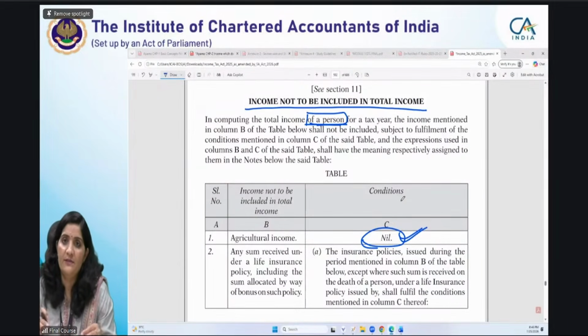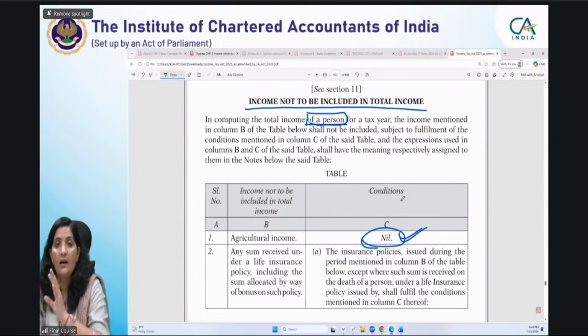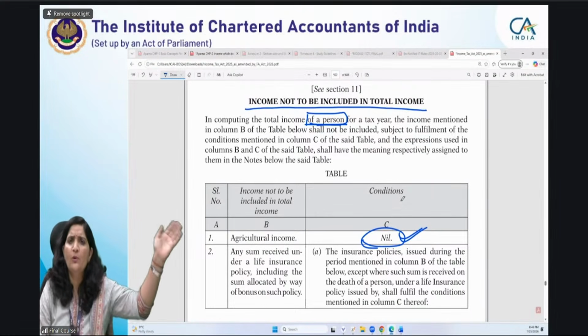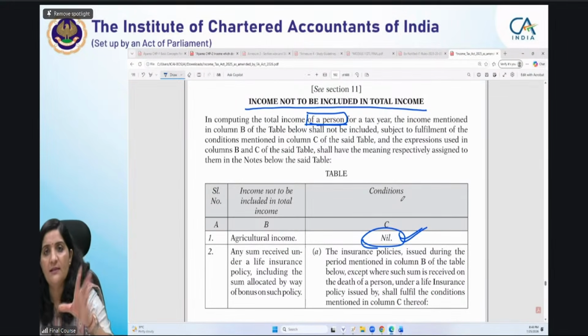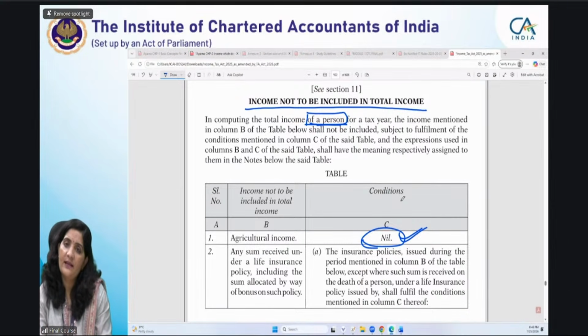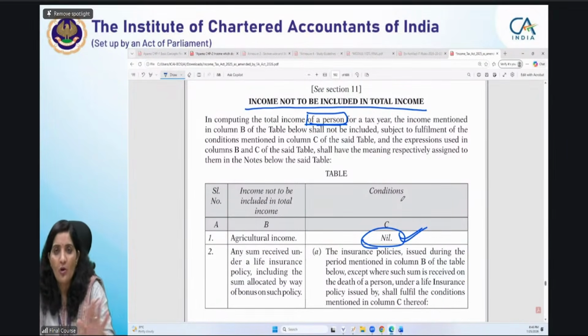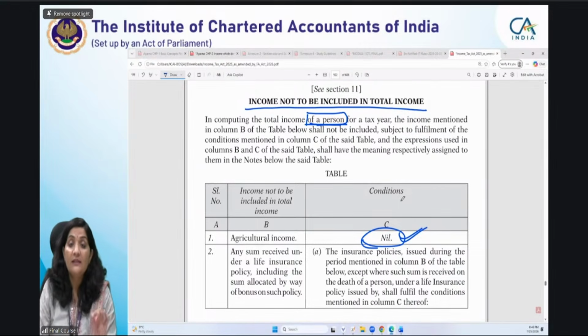They have said any land which is situated in India. So if your land is outside and you have carried out any agricultural operations, we will not treat it as your agricultural income. You cannot put it in the agricultural income category, so you will not get the exemption either; it will not fall in this category. So indirectly the condition applies. Although you have carried out all the operations, basic and subsequent operations, which we will understand later, the land must be in India. This is one of the criteria.